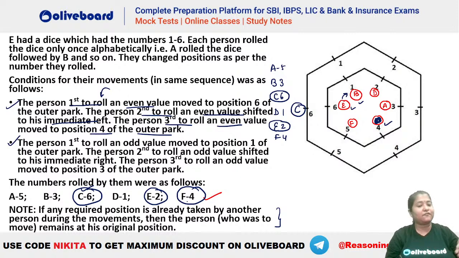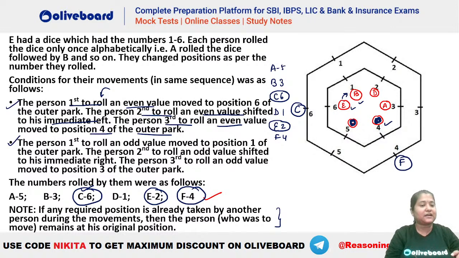So you can see we have to check the even values. The first person to roll an even value is C. The second person to roll an even value is E. And then the third person who gets an even value is F. So third person to roll an even value moves to position 4 of the outer part. That means F will move to this position here. Okay. So you can see F comes to position 4. So F यहाँ से move, okay. He comes to the outer circle here.